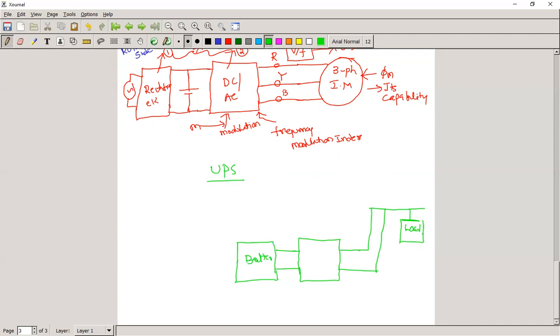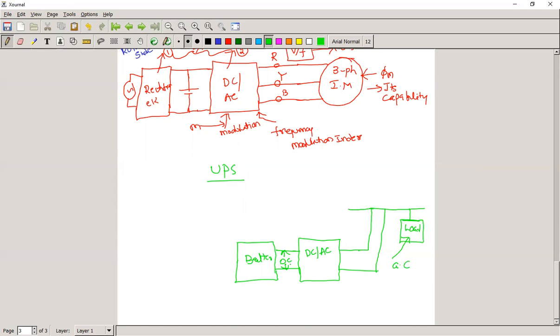Now here, let us take whatever loads are available in our house, all these loads are AC loads. So it requires AC power. So now what would be the circuit? Here the input is DC voltage. Now the circuit should be the DC to AC converter. Nothing but a power electronic circuit which converts the DC voltage to AC voltage, because it is giving power to the loads available in our house.